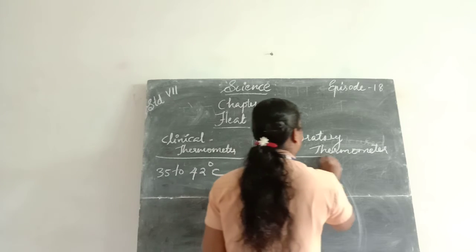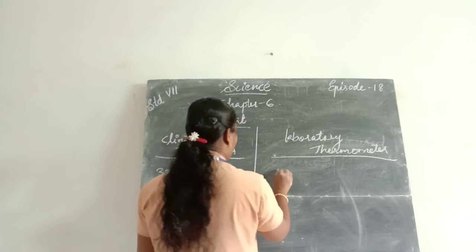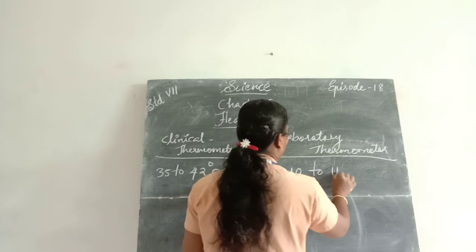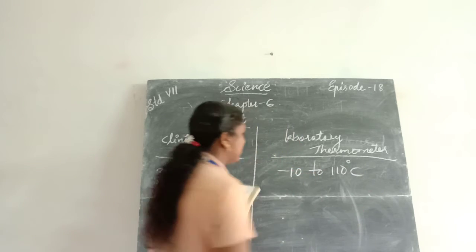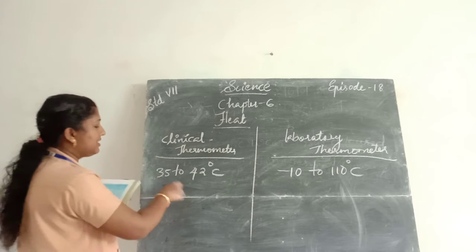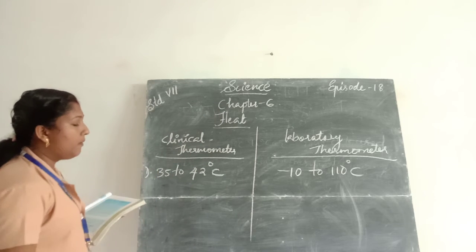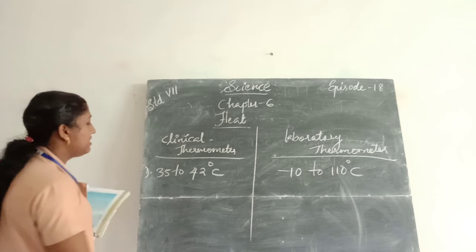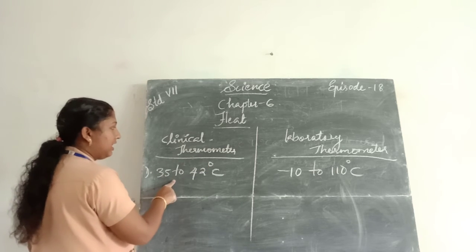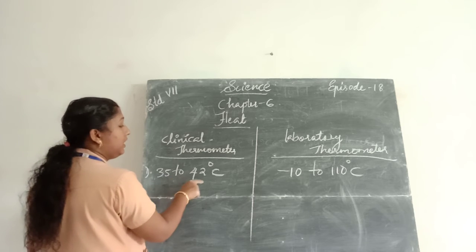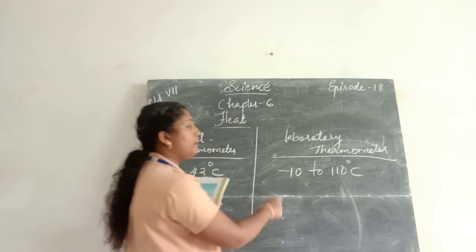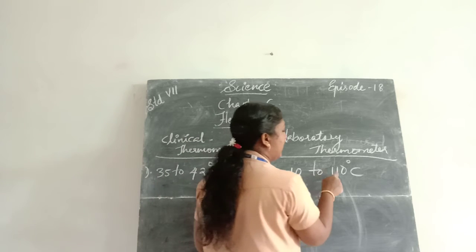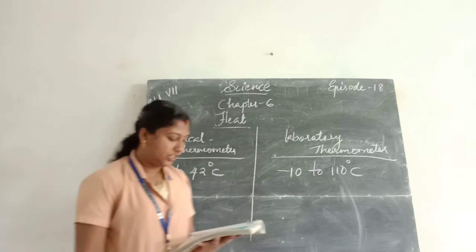In the laboratory thermometer, the temperature ranges from minus 10 to 110 degrees Celsius. That is the first difference between the clinical thermometer and the laboratory thermometer.